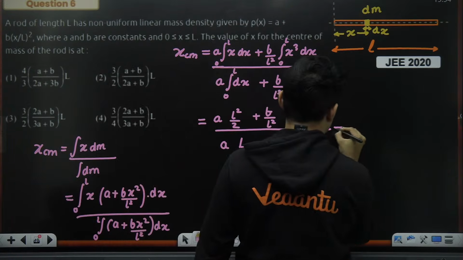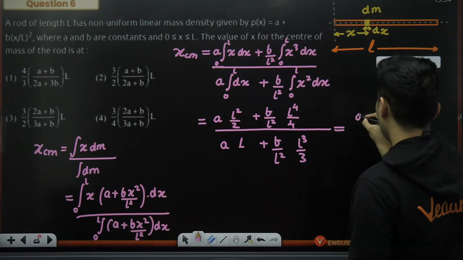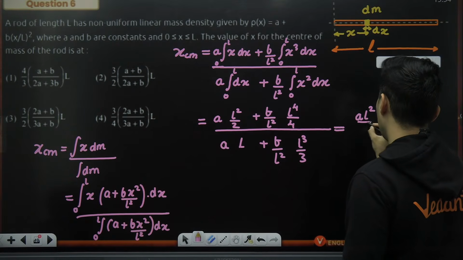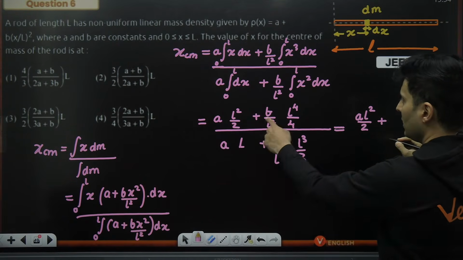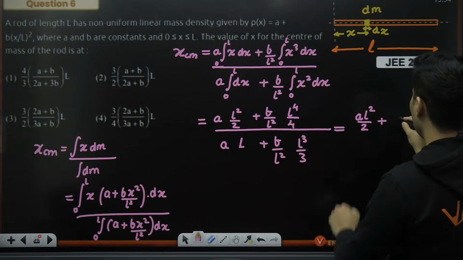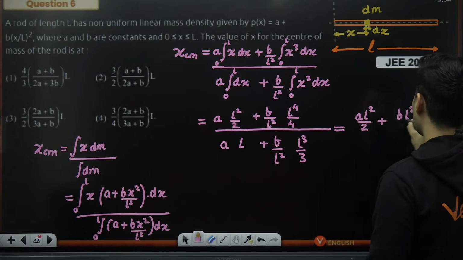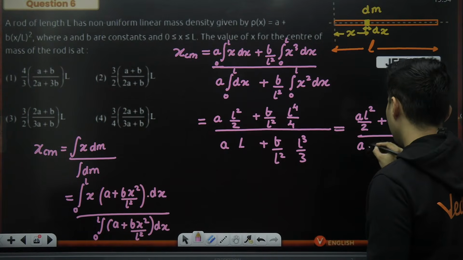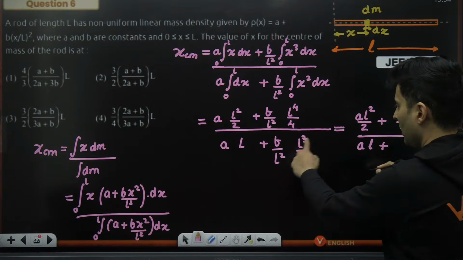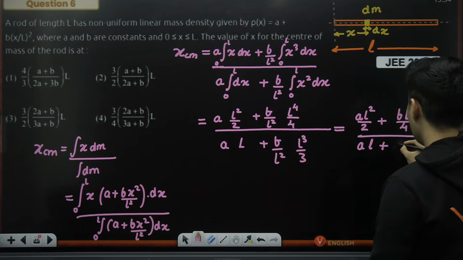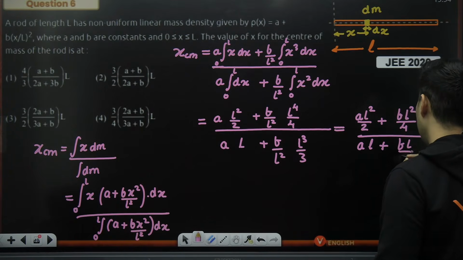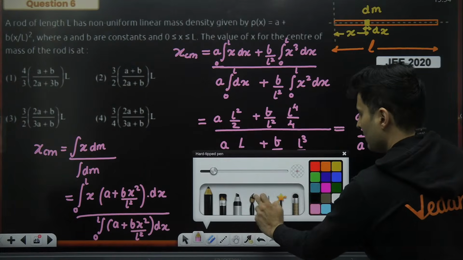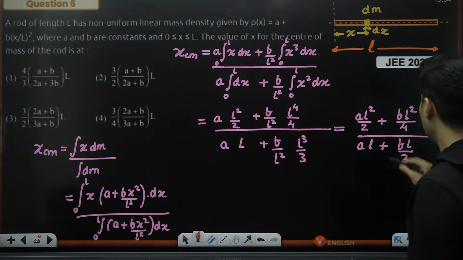So what is this exactly? You have A L square by 2 plus L square will be remaining, so B L square by 4, whole thing divided by, you have A L over here and L square and L cube, L will remain. So B L divided by 3. I can easily see the value of L will get cancelled.